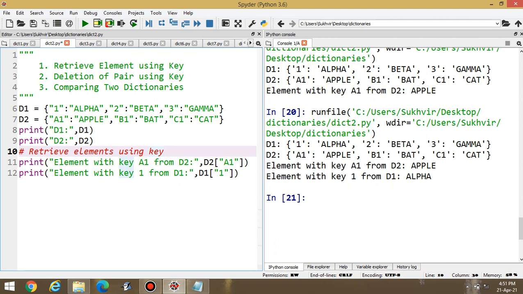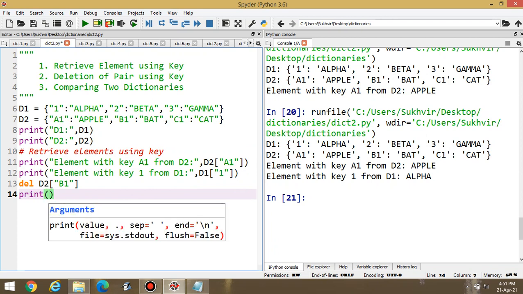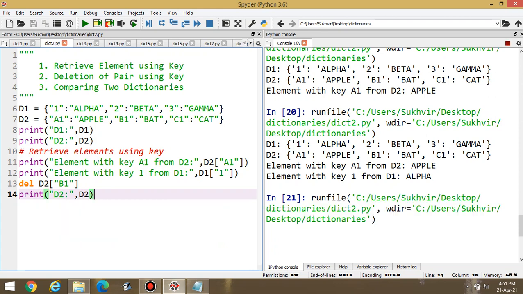Suppose I have to delete some value, then what to do? Suppose I am writing del, then D2 in square brackets in double quotes. Suppose I am writing C1 or B1. Suppose I am writing B1. Okay. Now print the second dictionary D2 after the deletion. Okay. Execute the program now.